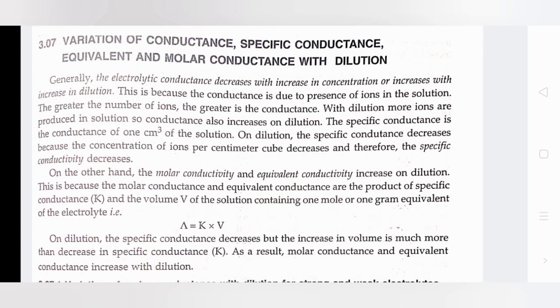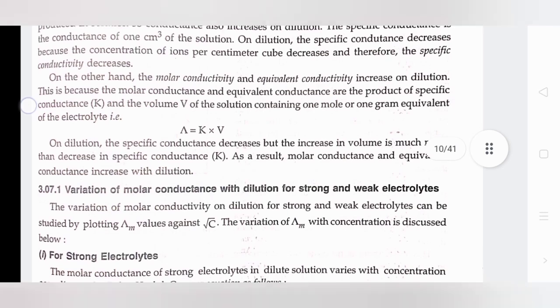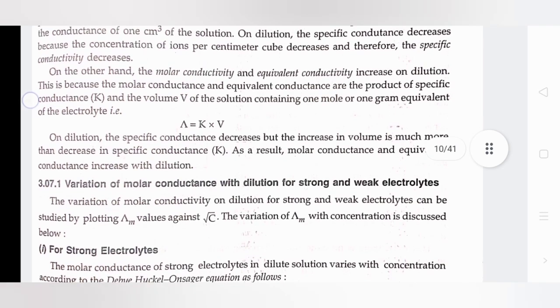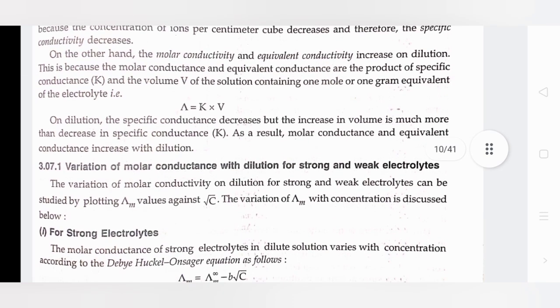The specific conductance is the conductance of 1 cm³ of solution. On dilution, the specific conductance decreases because the concentration of ions per cm³ decreases and therefore the specific conductivity decreases. On the other hand, the molar conductivity and equivalent conductivity increase on dilution. This is because the molar conductance and equivalent conductance are the product of specific conductance and the volume V of the solution containing 1 mole or 1 gram equivalent of the electrolyte, Λ equals κ multiplied by V.